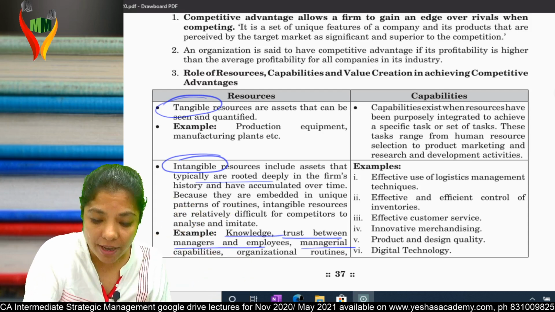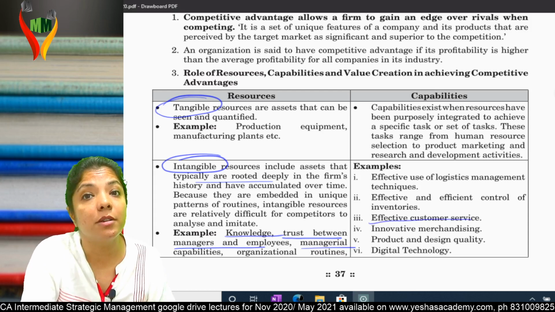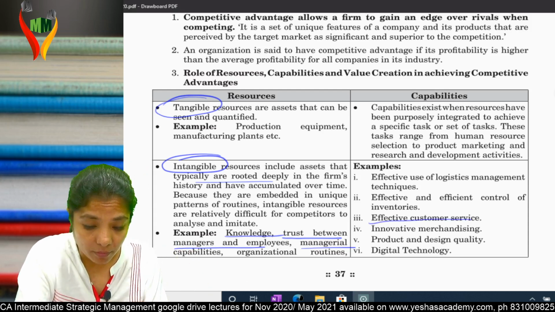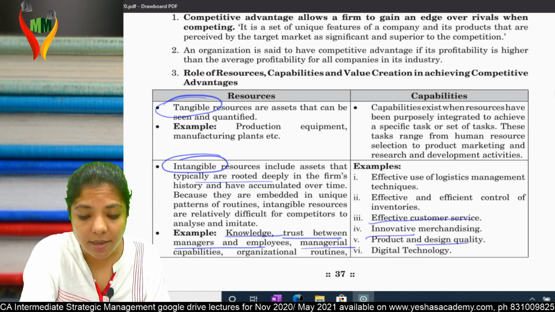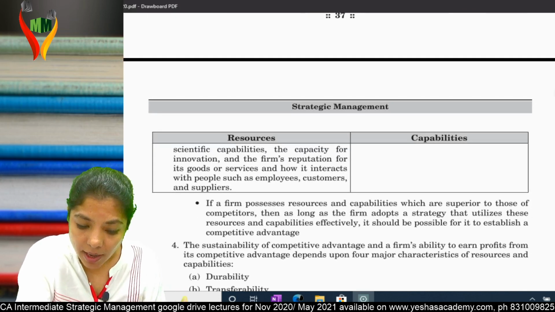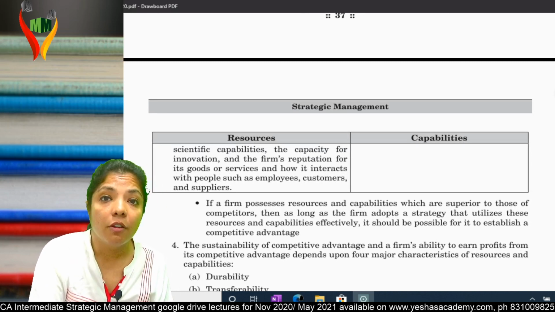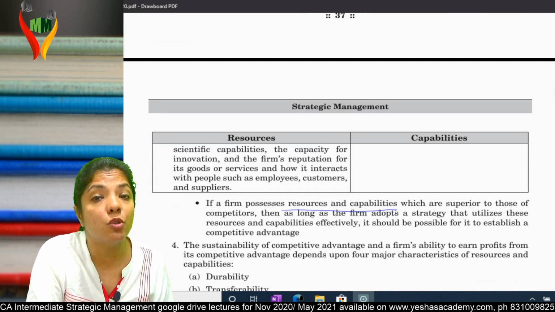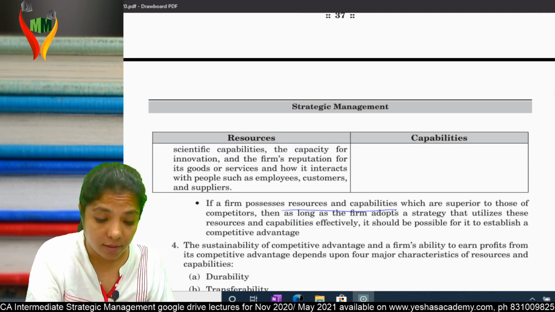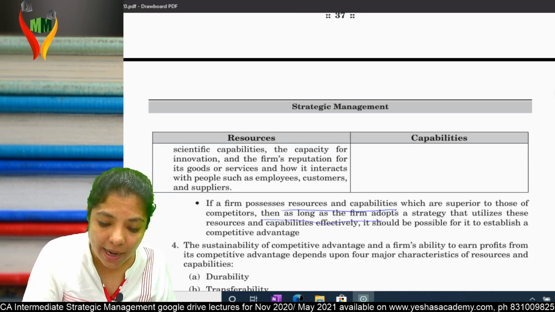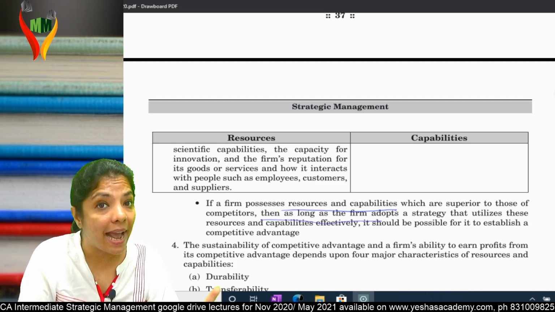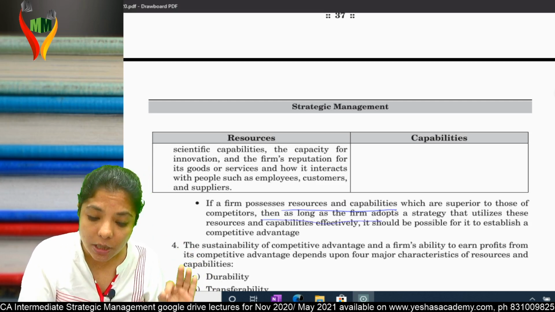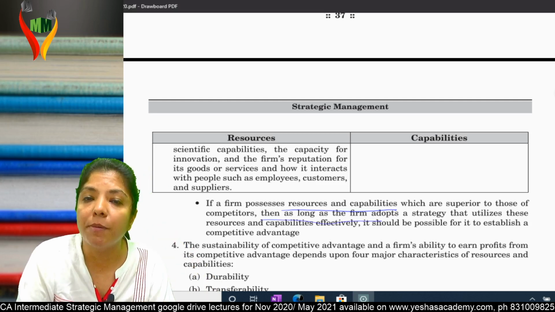Am I clear? For example, effective customer service. I have resources and I have that capability in me. Innovation, product design, quality. Am I clear? What is written over here? If a firm possesses resources and capabilities which are superior to those of competitors, then as long as a firm adopts a strategy that utilizes these resources and capabilities effectively, it should be possible for them to establish competitive advantage.